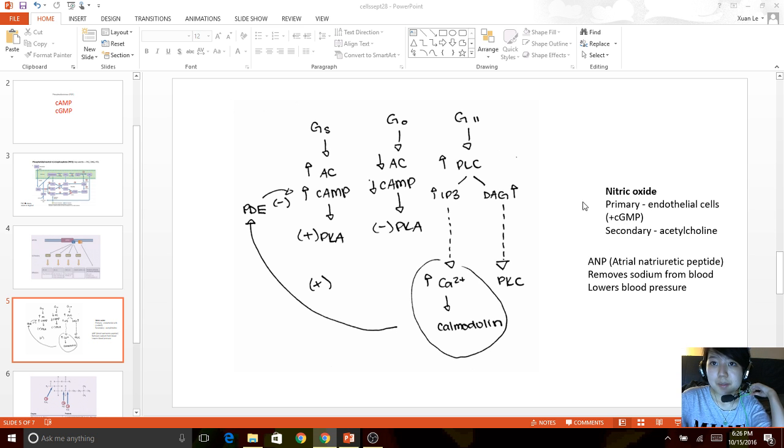So now let's talk about another hormone called ANP, or atrial natriuretic peptide. This hormone is going to produce natriuretics, and these are going to help remove sodium from the blood by the kidney. When the body absorbs more sodium, then blood pressure is going to increase over time.